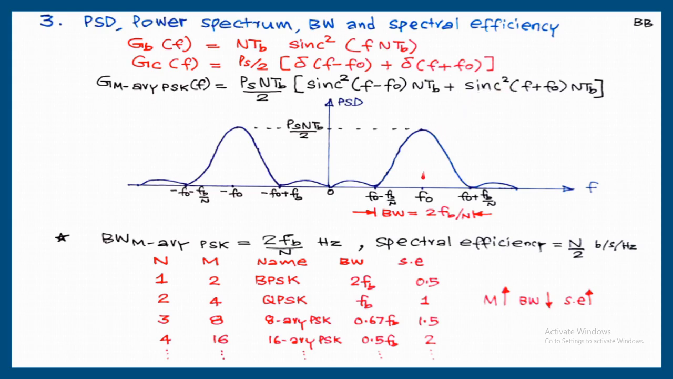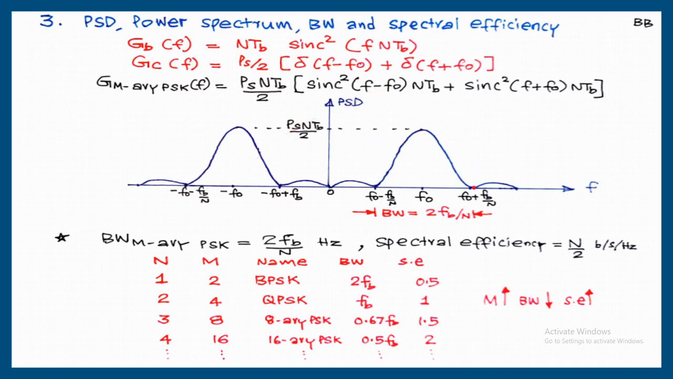Now for getting the center point of this main lobe, substitute (f - f0) into NTB equal to 0. That will give f minus f0 is equal to 0, and f is equal to f0. That is why at f equal to f0, the center point of the main lobe will come. The negative of this will be here.